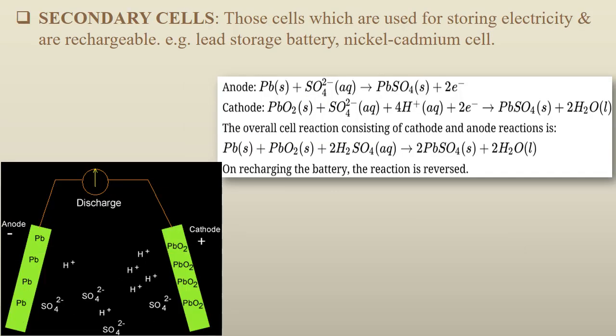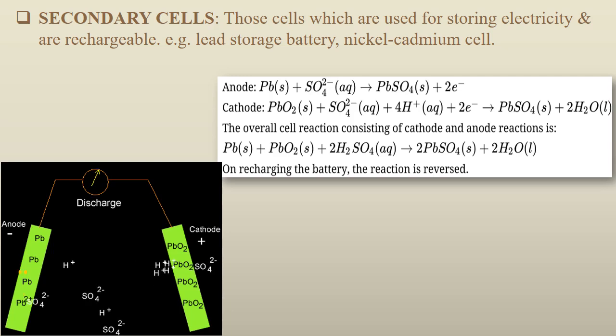Yeah, this is the most important cell, which is known as the secondary cell. The secondary cell means the cells that can be recharged by reversing the direction of current. Now there are two examples of these secondary cells, that is the lead storage cell and the nickel cadmium cell. Now this is an example of a lead storage cell.